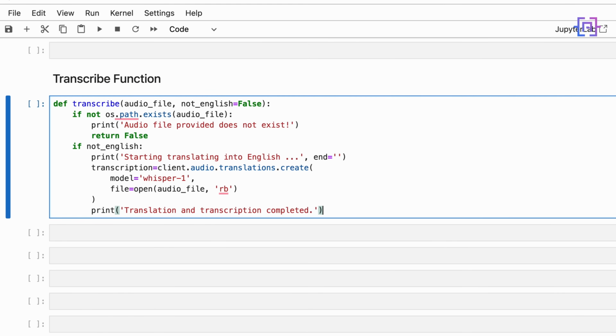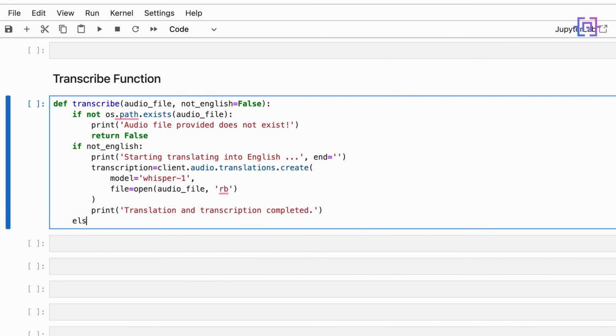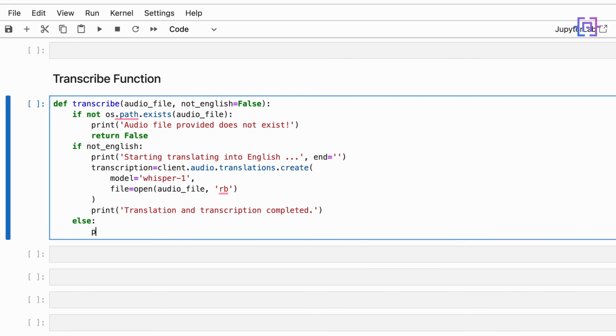All right. Now the second case, which is in English, we will have here else: print starting transcription.